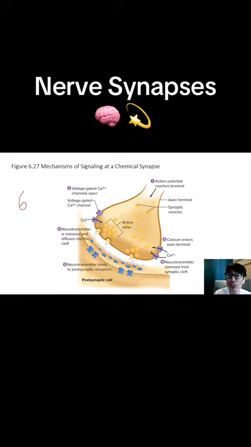The neurotransmitters diffuse and eventually bind to the postsynaptic receptors in the postsynaptic cell. And finally, excess and unwanted neurotransmitters are removed from the synaptic cleft via either degradative enzymes or via proteins which will carry them back into the presynaptic neuron.